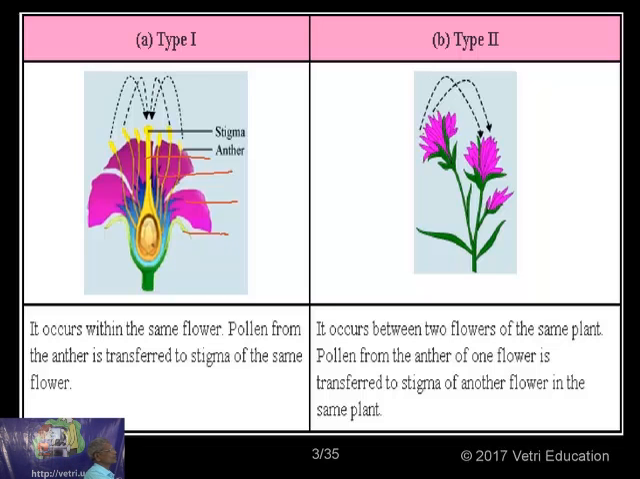So here this is also autogamy, this is also autogamy, but it's a modified type of autogamy. So you call it type 1 and type 2. In type 1, the transfer of the pollen grain is taking place from the anther to the stigmatic surface of the very same flower. In type 2, the pollen grains from the anther of a particular flower are transferred to the stigmatic surface of another flower of the same plant. That's very important. Okay, that looks good to you?